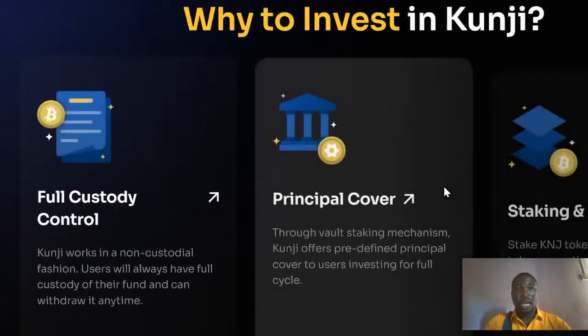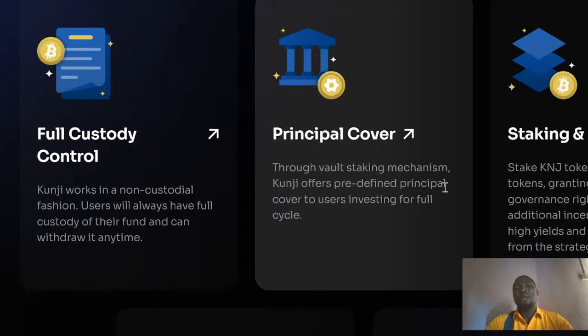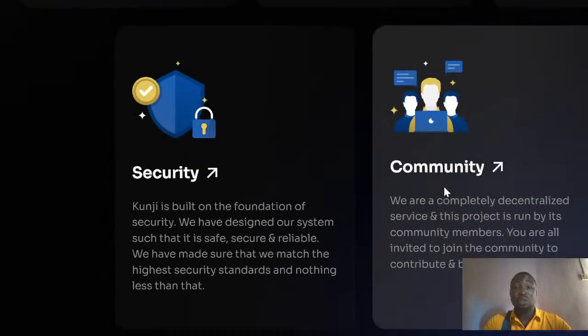Looking at it now, why should you invest in this project? You can see you have full custodian control. I believe you all know what non-custodian is about. This time around, you have full custodian control, and you also have the principal covering, and you also have the stake and reward. You just need to stake.